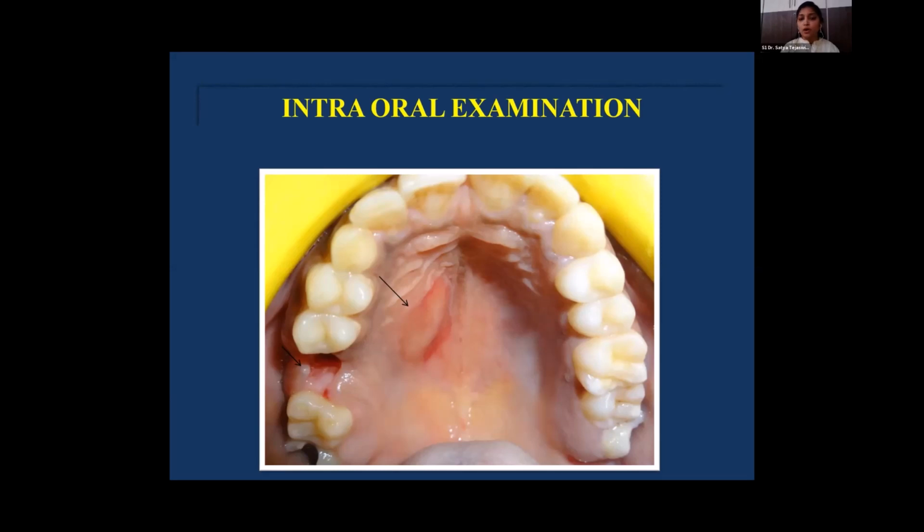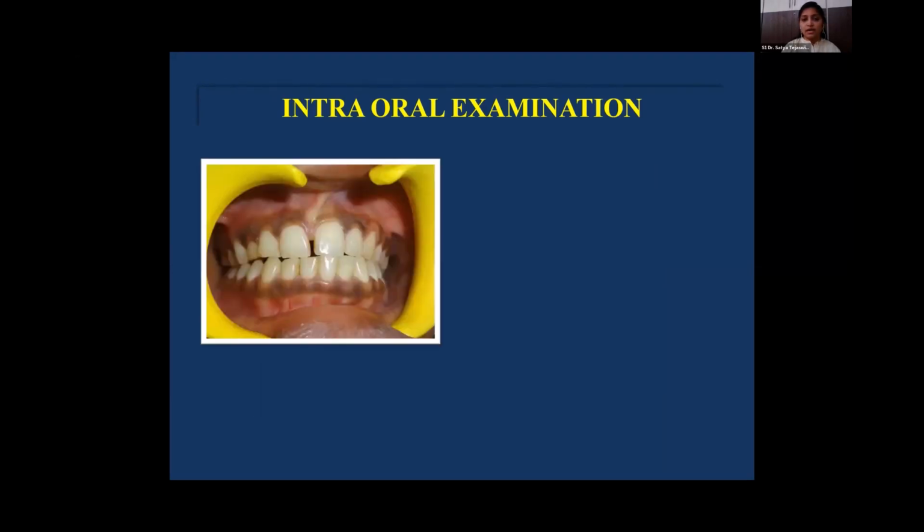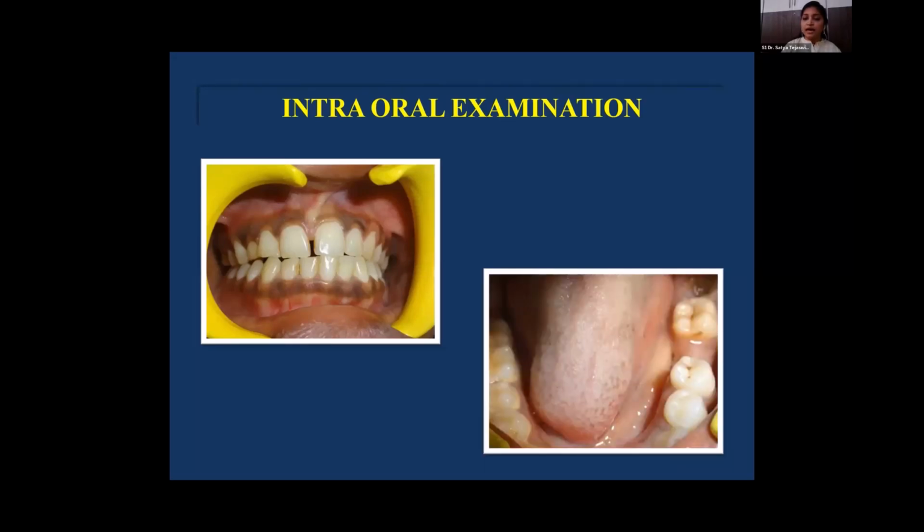In this case, we also found an incidental finding, the retained deciduous canine, that made us think that the pathology might be associated with an unerupted tooth. The surface of the swelling was erythematous. On palpation, the consistency of the swelling was hard and non-tender. And there was no evidence of bone expansion. Other intraoral findings were also not significant.